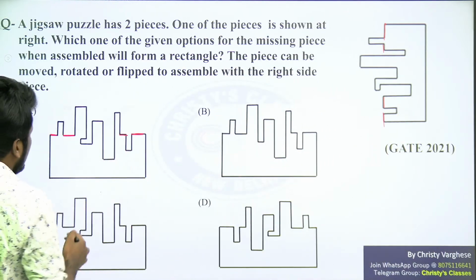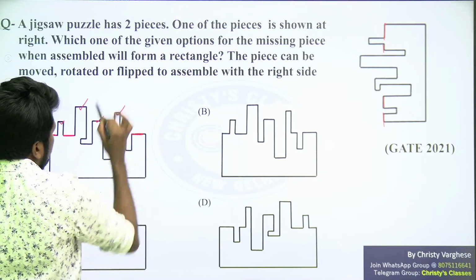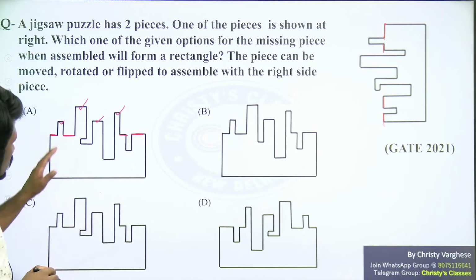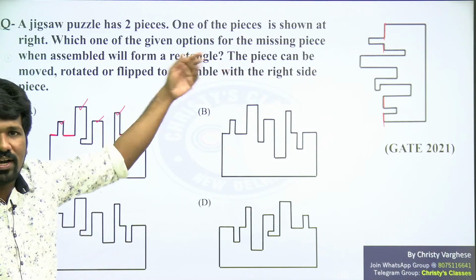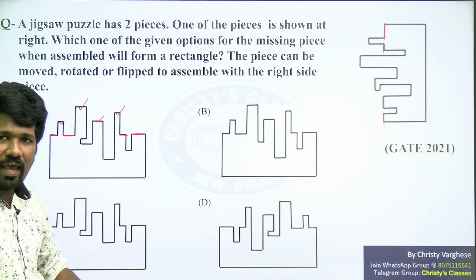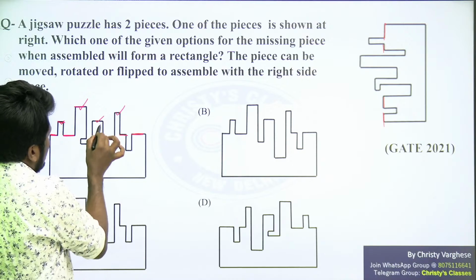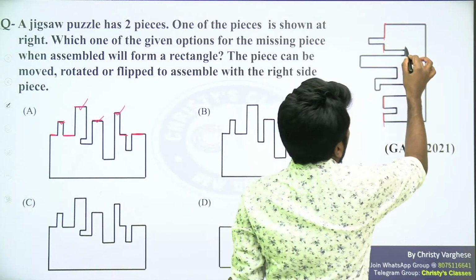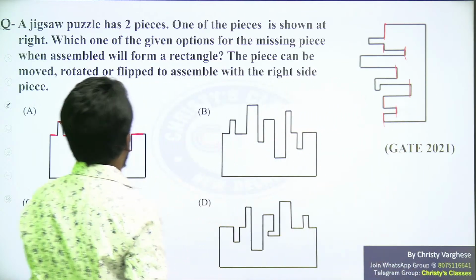So that is okay. Now there is an up, another up, another up, another up. But the heights of those four ups are different. If the heights of those four ups are different, correspondingly there should be four downs there. Up and down means height and valley, we can say. So four ups of different sizes are here, so four downs of different sizes should be here. 1, 2, 3, 4. That is also okay.